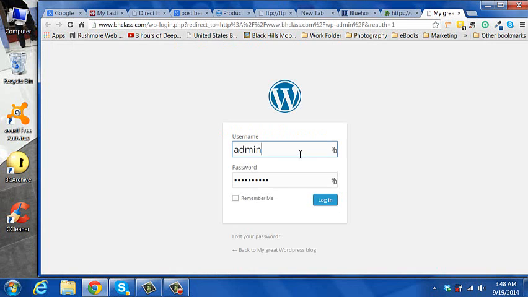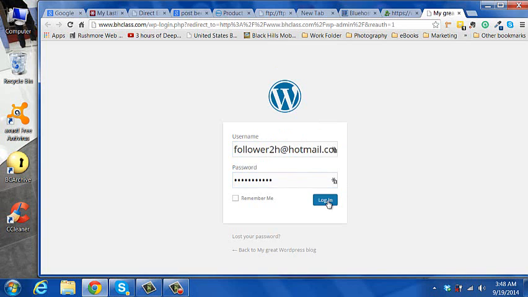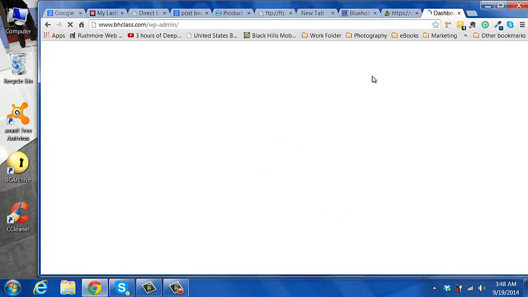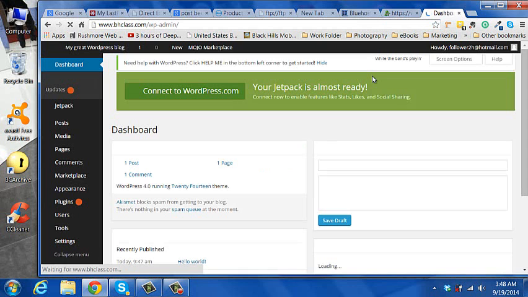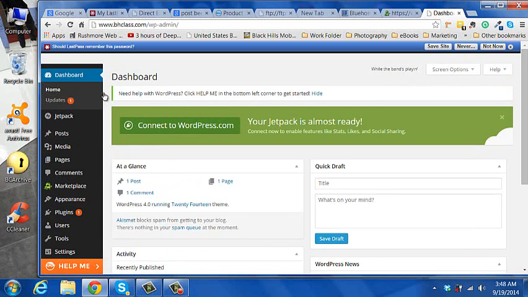See, we already made a site. Okay, it says admin, but we'll change it later. Okay, copy, paste that password, log in. There we go. Okay, it's already got a couple plugins installed by default.